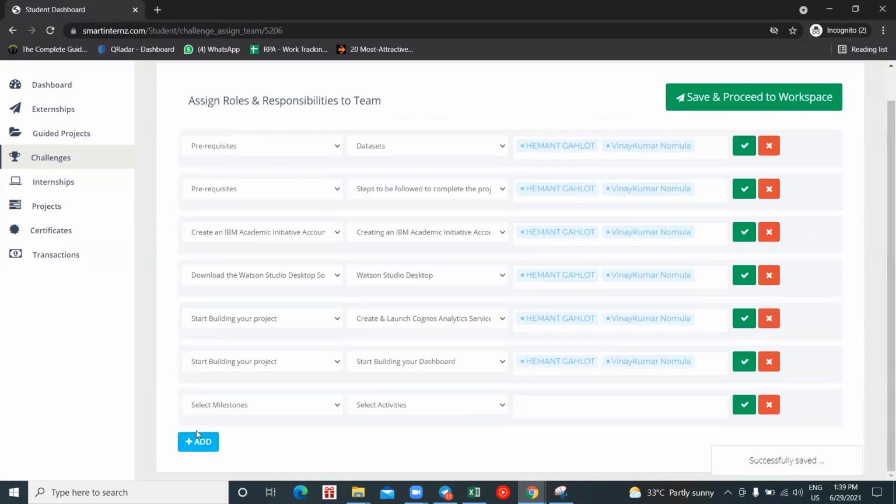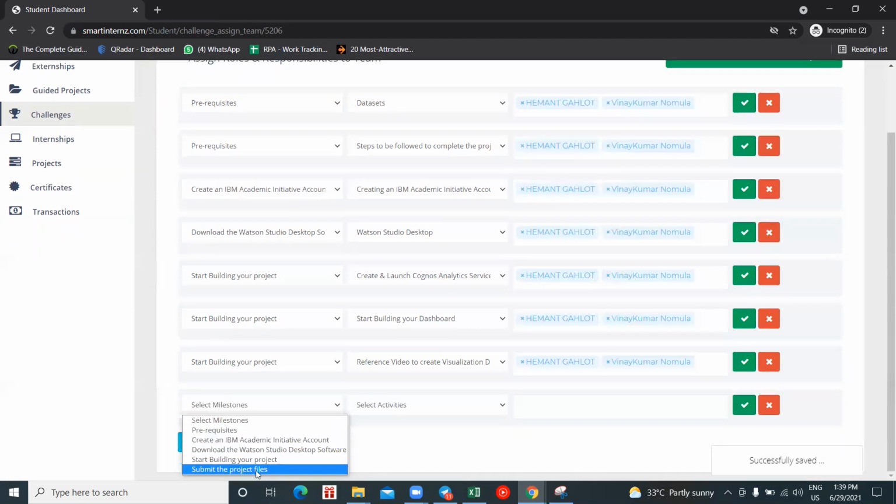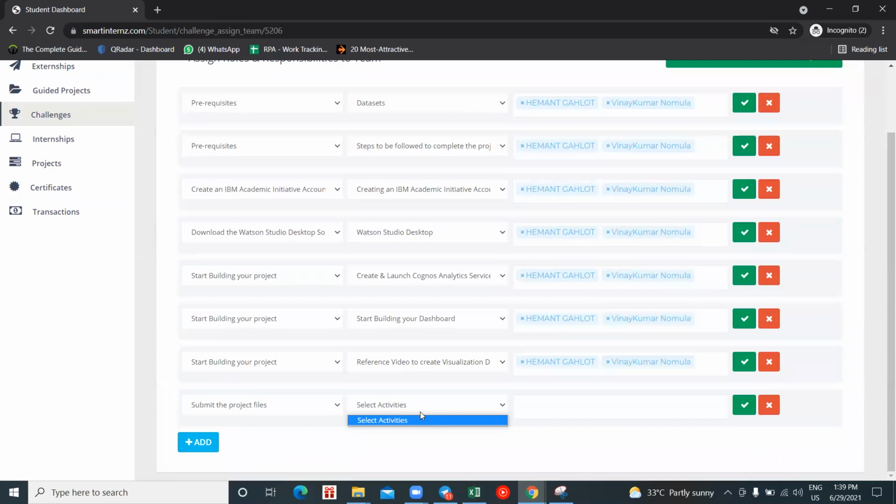Okay, so click on add, click on a milestone again, because I have three activities, right? I have to assign three activities. That is why the same milestone has been selected thrice. Then click on add again. So this is my last milestone, which is submit the project. Here we don't have any activities. Click on add, and then click on add. So successfully it is saved.